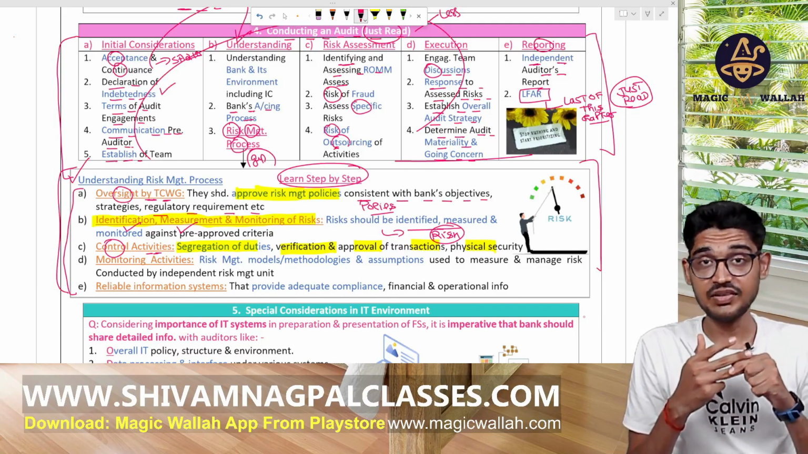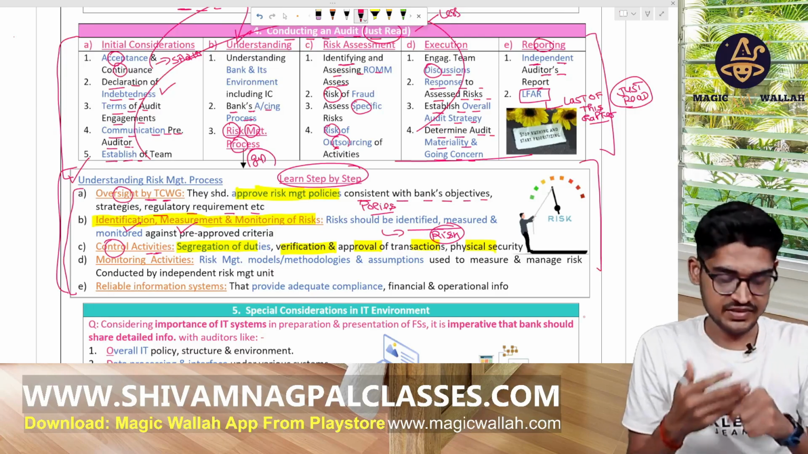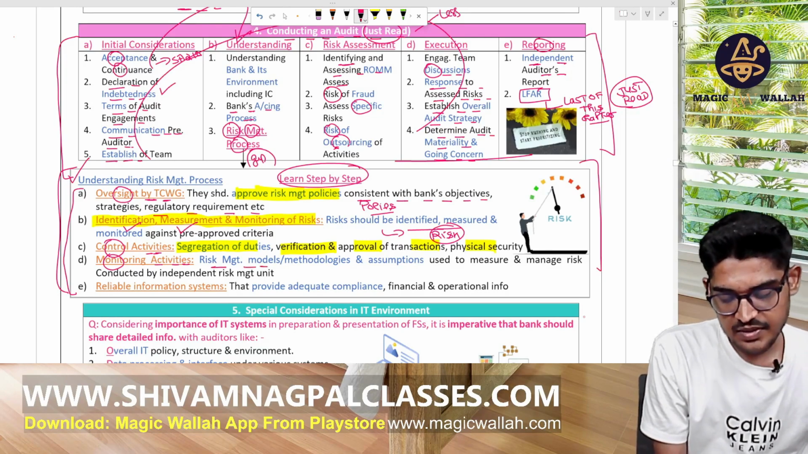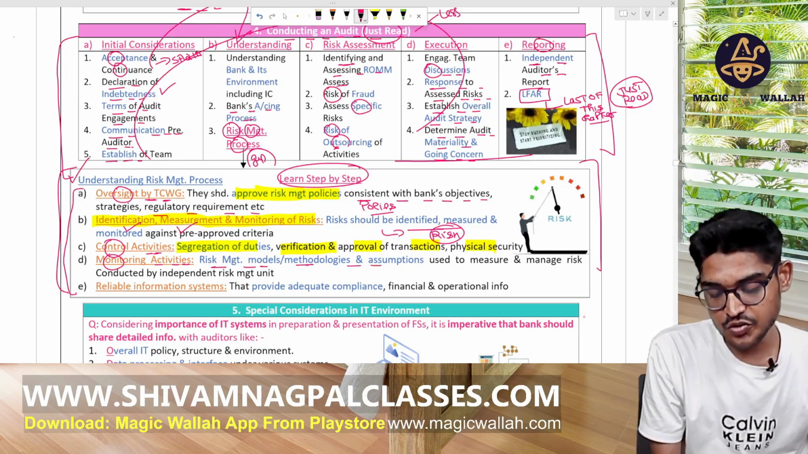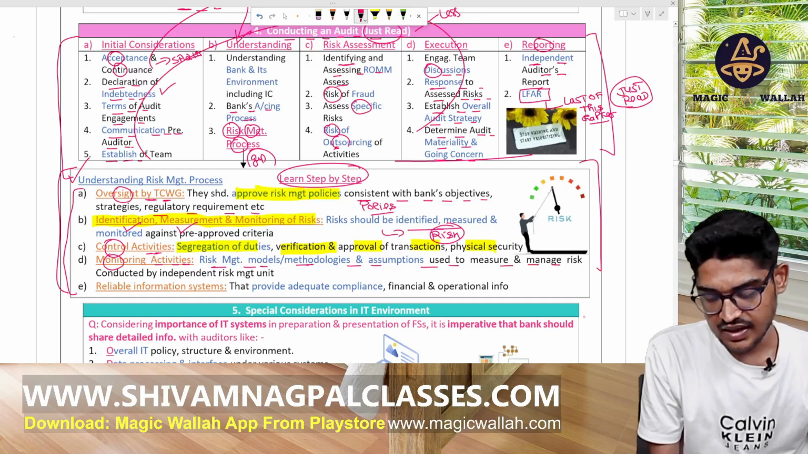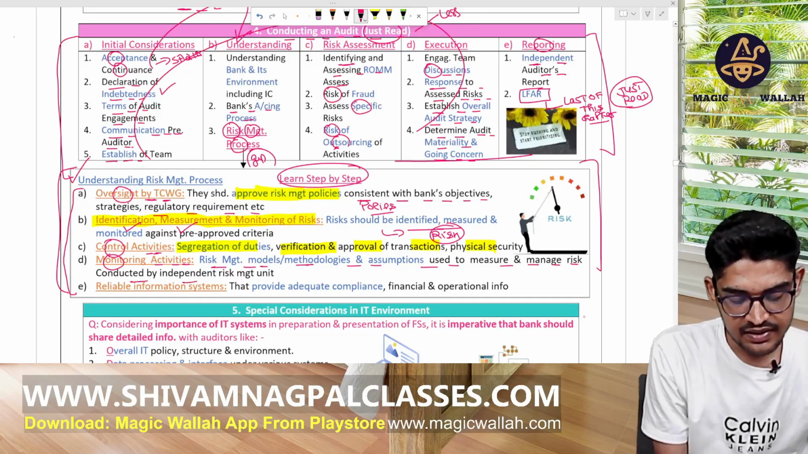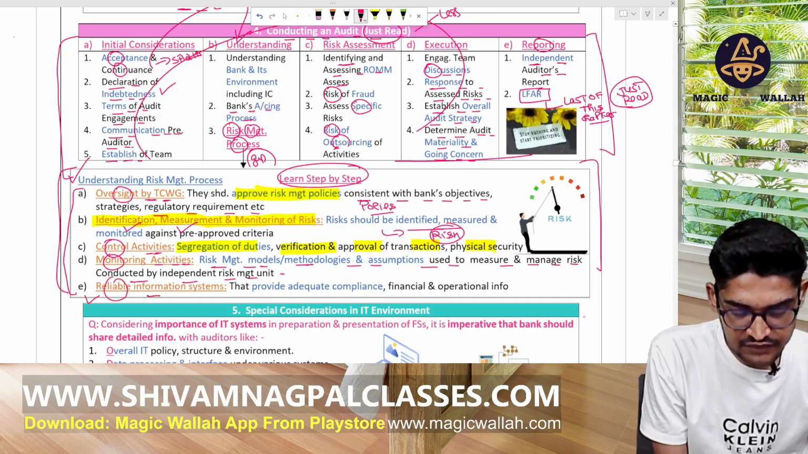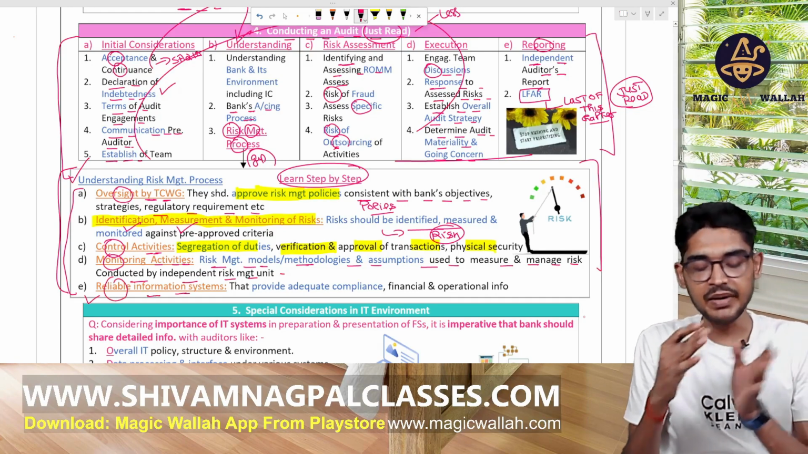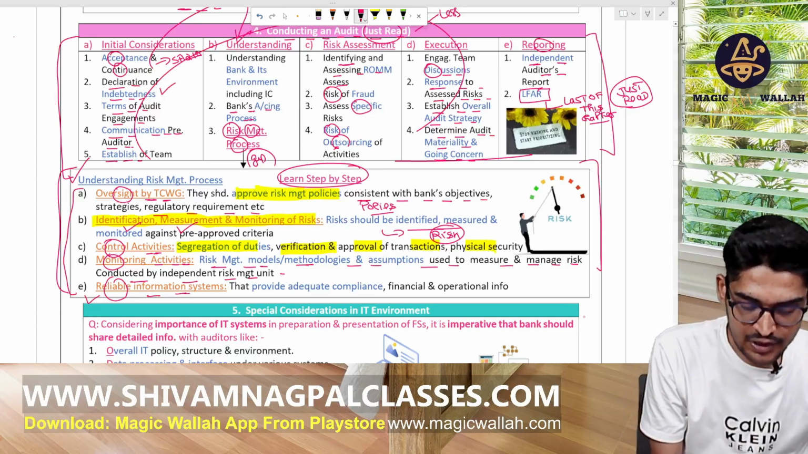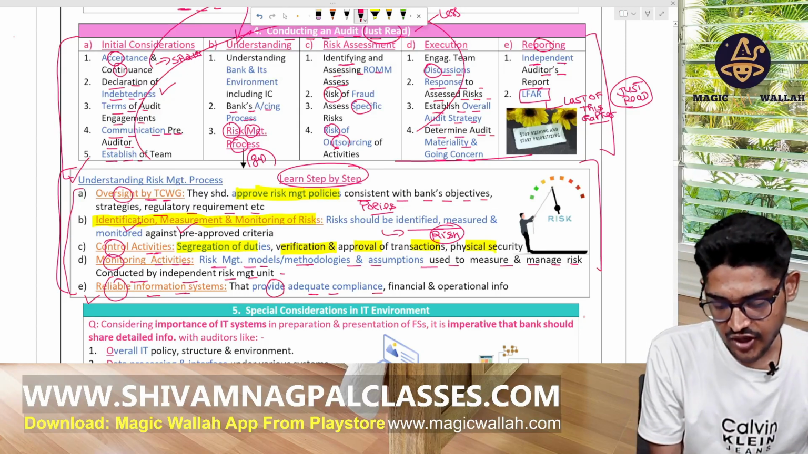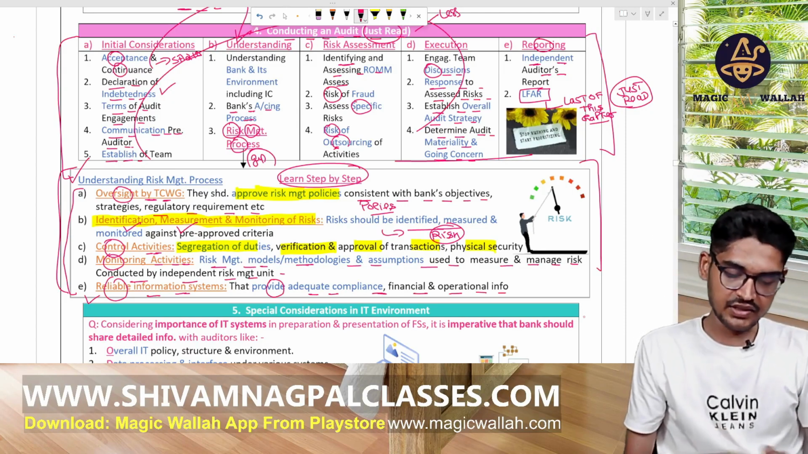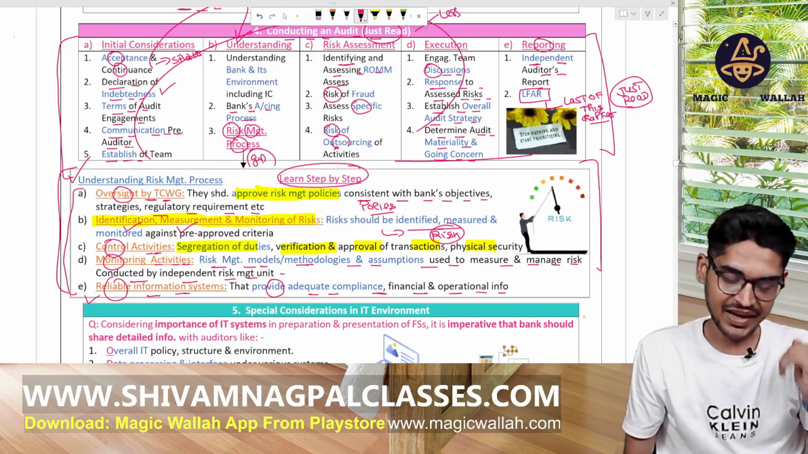Now, when the control is applied, monitor it through monitoring activities. Risk management models, methods, and assumptions used to measure and manage the risk are reviewed by an independent risk management unit. In the last step, there should be a reliable information system that provides complete information, adequate compliance, financial and operational information to the bank authority. In this way you can learn step by step, right?